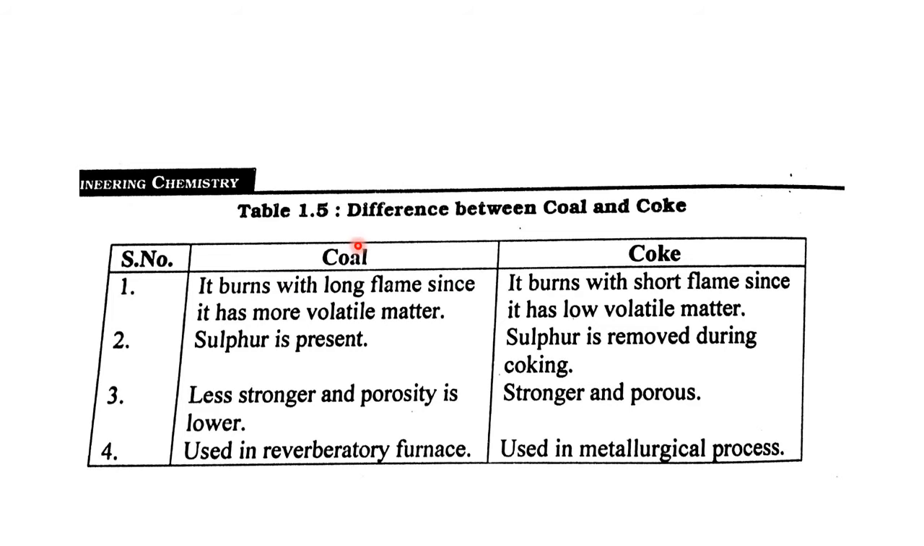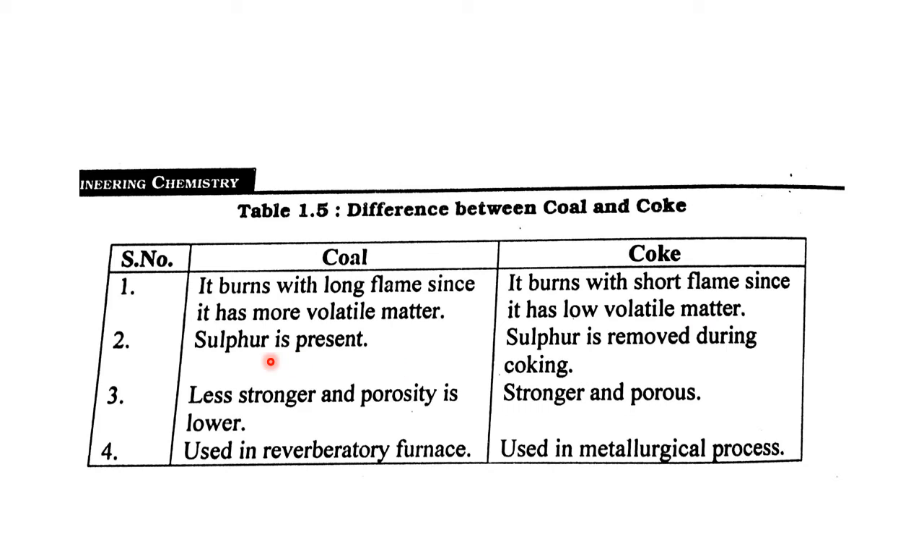First, we discuss two confusing words. What is the difference between coal and coke? Coal burns with a long flame, and coke burns with a short flame. Coal has more volatile matter; coke has low volatile matter. Coke is the purest form.